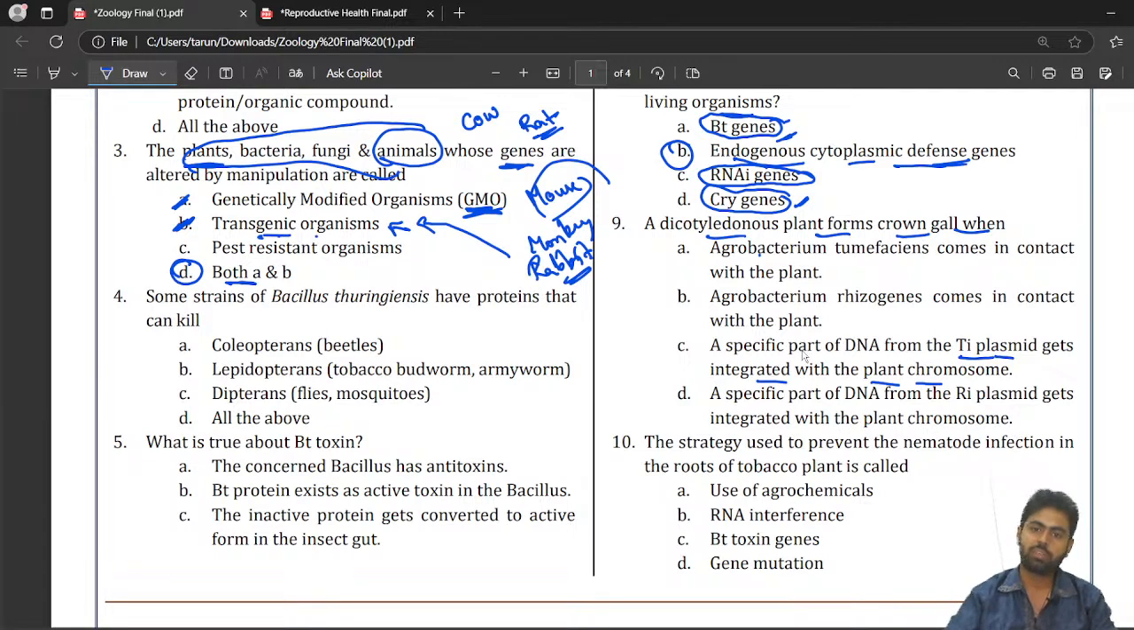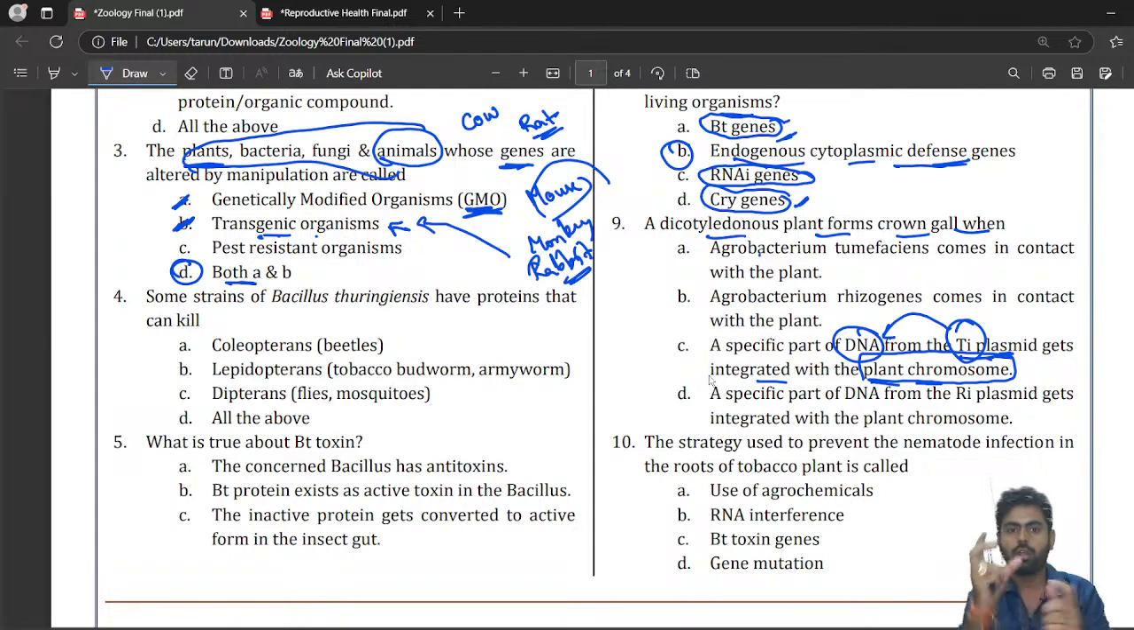So what happens? The Ti plasmid is the tumor inducing plasmid. Some DNA from the tumor inducing plasmid will go and attach with the plant chromosome. So they will keep continuously producing cells. They will form small extra structures apart from the normal plant, called crown gall, because of the accumulation of different cells. So a small DNA from that plasmid attaches with the plant chromosome and causes this crown gall formation.